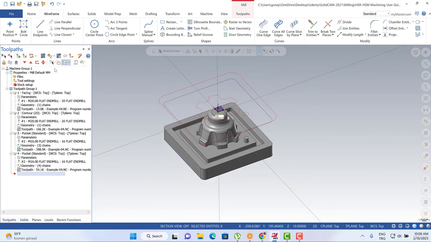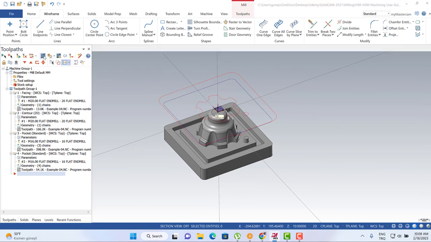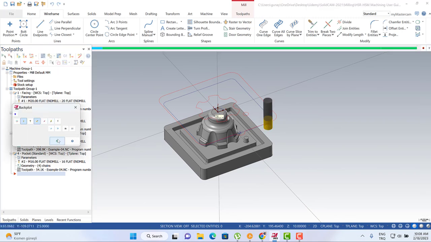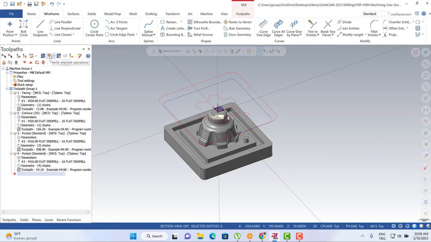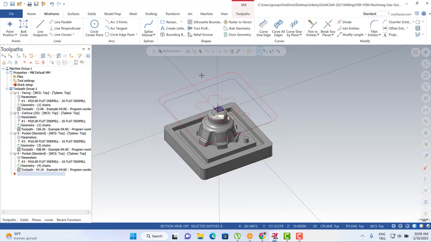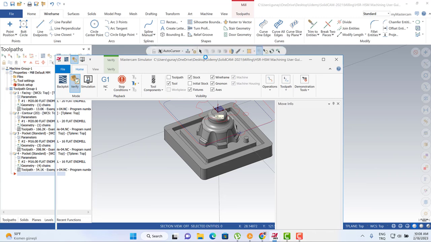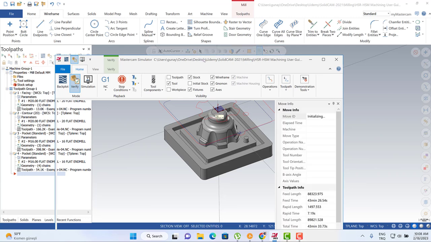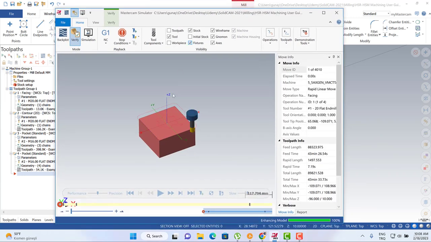And then after that, we can turn to the backplot simulation. Here, this is my backplot simulation. And this is actually the solid verification. I can hit that button. It is ready right now.